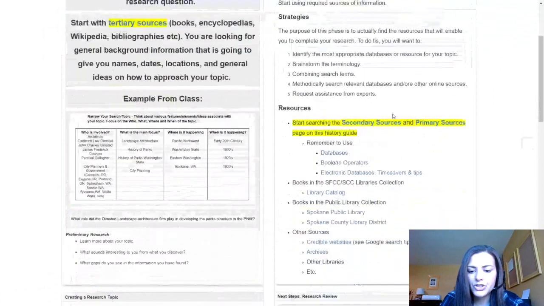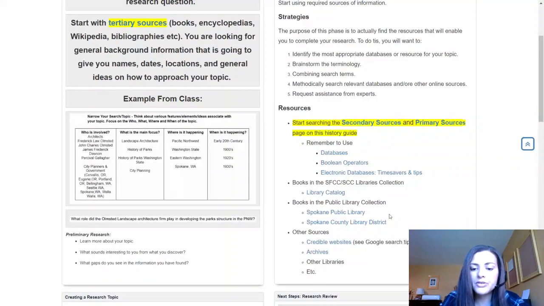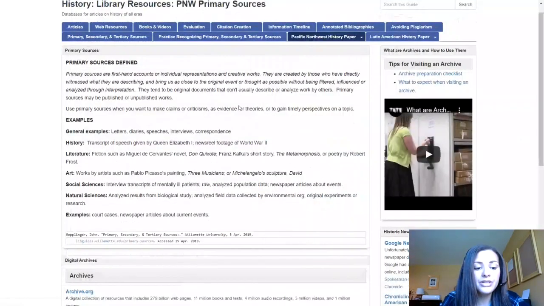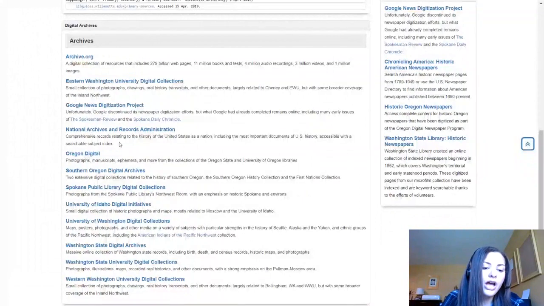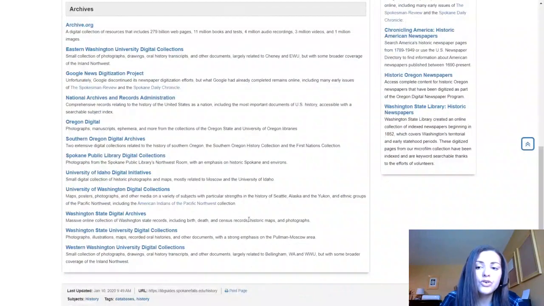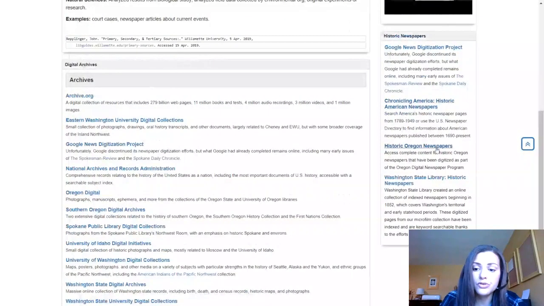Going back to our main page here, we can see that we have a list of other helpful resources for you. When doing local history research, the public library online can be very helpful. And probably the most helpful thing for doing online historical research is going to be found under this primary source tab. Here I have a list of archives in the area. So depending on where your topic took place, what type of information you're looking for, these archives are a great starting point. So we have the archives here from Eastern Washington University, Washington State Digital Archives, University of Washington, National Archives. So this is a great place also to find historical newspapers.